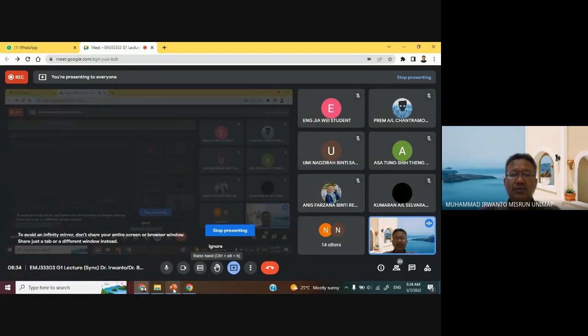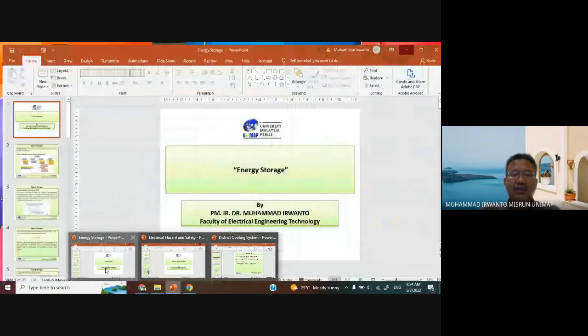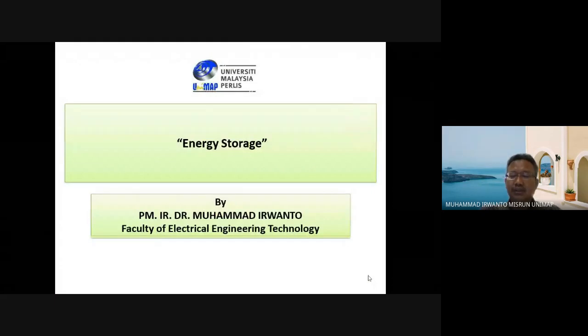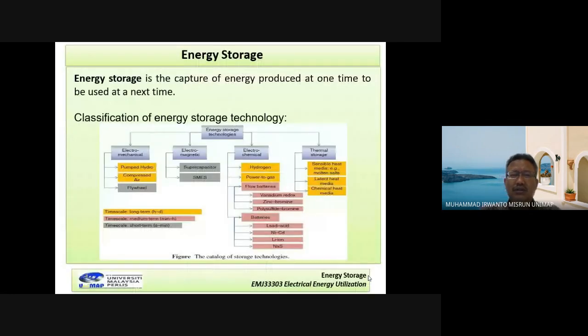Now we want to discuss energy storage. First, we want to discuss energy storage. Now, in here we have two words, energy and storage. Storage means to store energy. So we can see here that energy storage is the capture of energy produced at one time to be used at the next time.